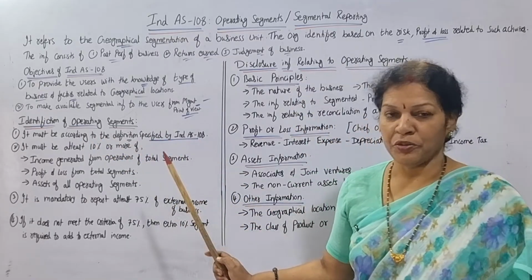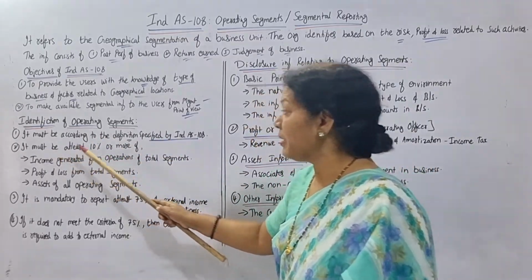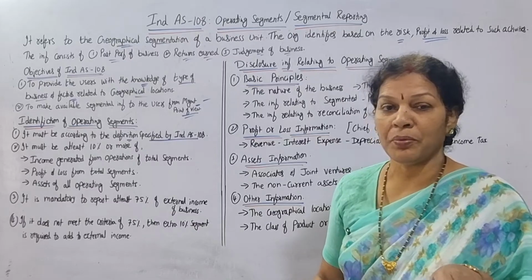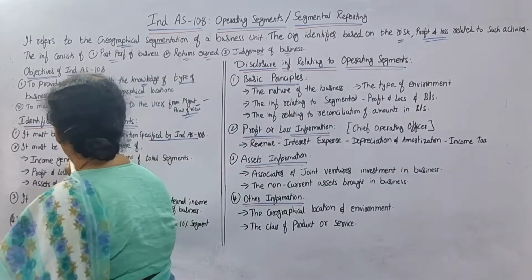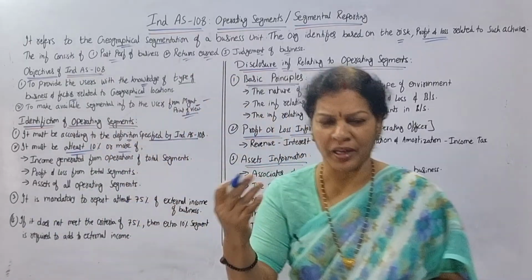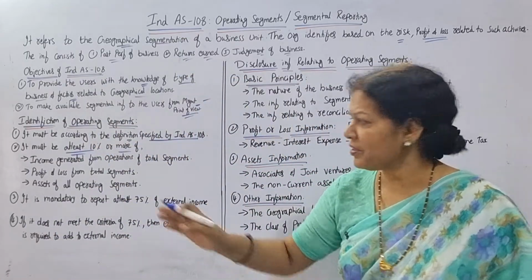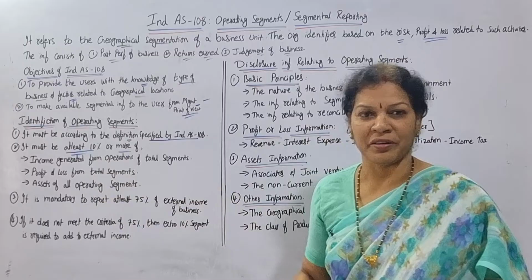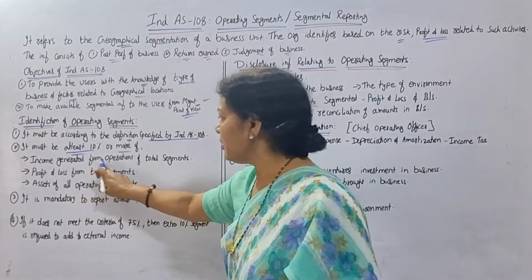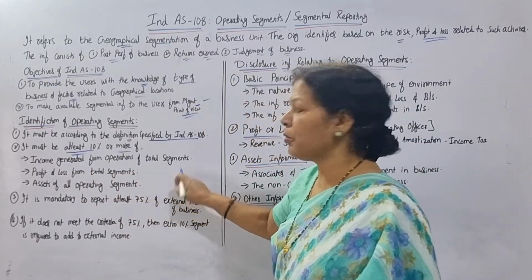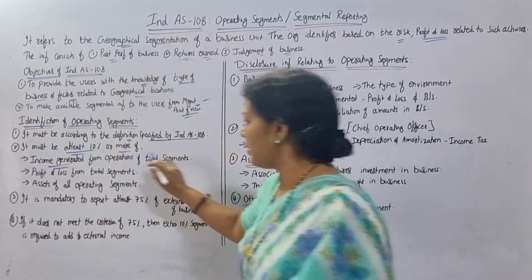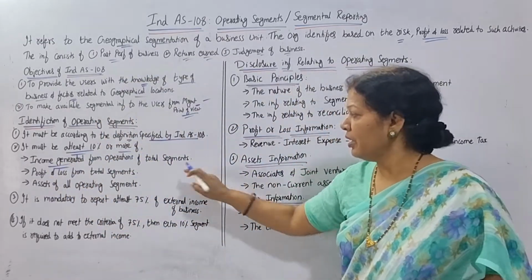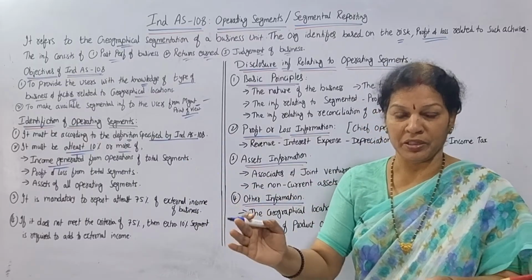Second, it must be at least 10% or more of three points. What is the 10%? One is the income generated from operations from the total segments. How much income you could generate from the operation of the total segments when you are segmenting?